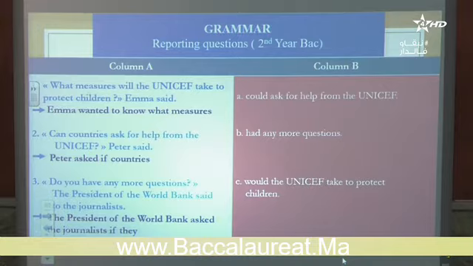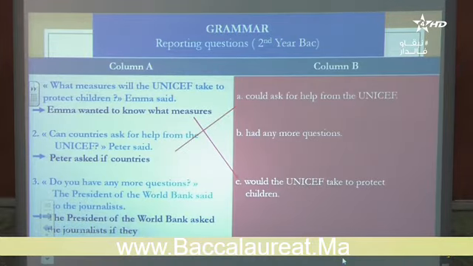Okay? Number 3. Do you have any more questions? The president of the World Bank said to the journalists, do you have any more questions? The president of the World Bank asked the journalists if they had any more questions. Now let's check again. So the first one is C, please note the changes. What measures will the UNICEF, and here would the UNICEF? See the change, please. Will, would.